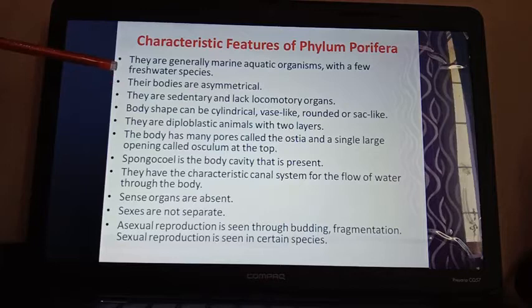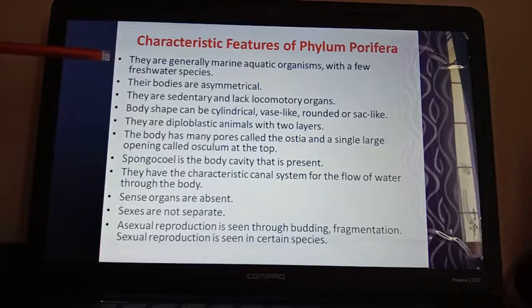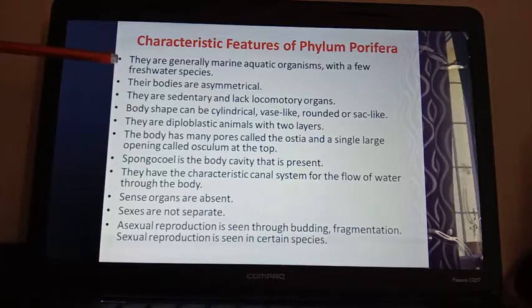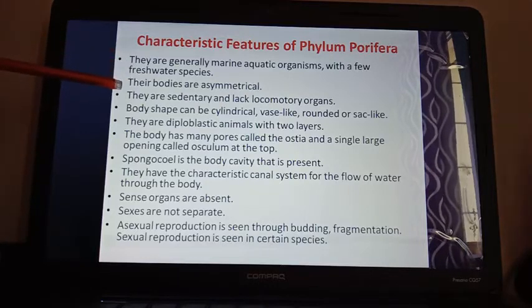Their bodies are asymmetrical. In our last session we have already discussed terms like symmetry, symmetrical, asymmetrical, radially symmetrical, bilateral symmetrical, diploblastic, triploblastic. So students, learn those terms, otherwise you can't understand. Their bodies are asymmetrical, meaning they do not have any type of symmetry in their body structure. They are sedentary and lack locomotory organs.